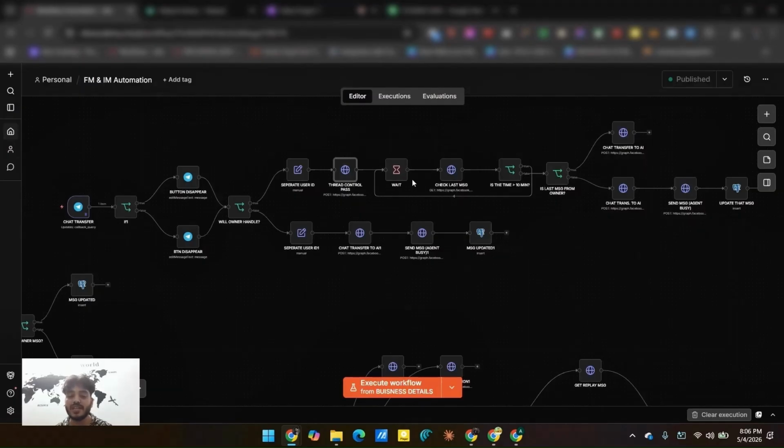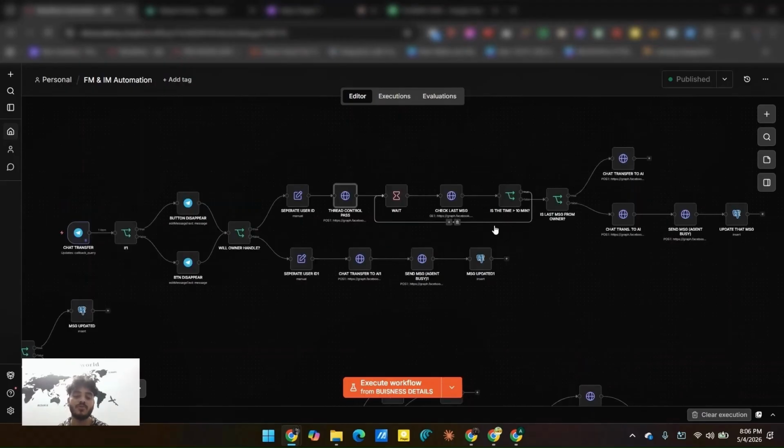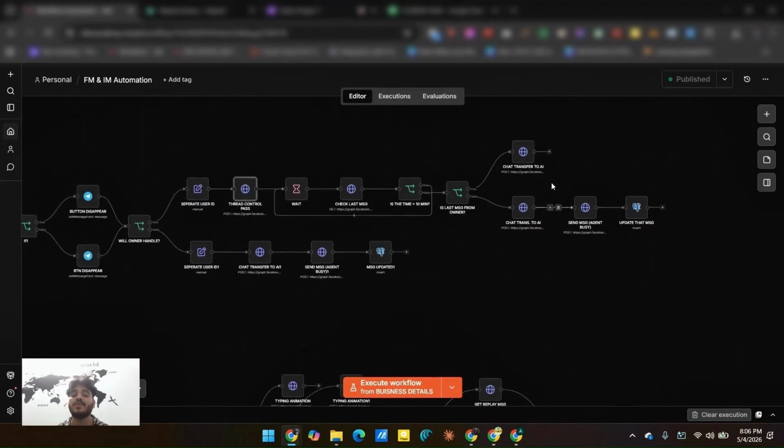After 10 minutes, it will collect the last message. If a message is sent within 10 minutes, then it will go the true branch, come here again, and wait for another 10 minutes. Or if no one sent a message within this time, within 10 minutes, then it will go the false branch and transfer the chat to AI again.